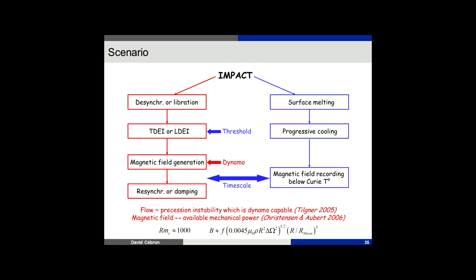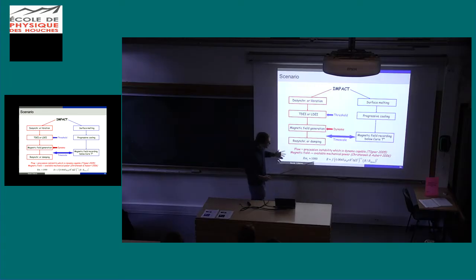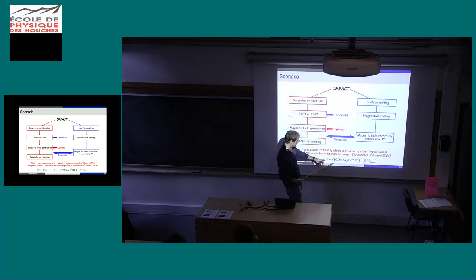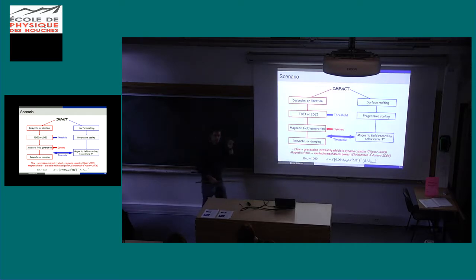And we can also make some predictions on the magnetic field which is generated. To do so, we will use the scaling laws they use for buoyancy-driven dynamos, or convection-driven dynamos. So basically, we need the magnetic number to be larger than 1000. It means that we have a dynamo. And the magnetic field at saturation will be given by this law, which is directly derived from the law they use in convection.